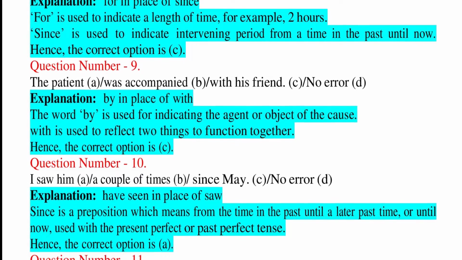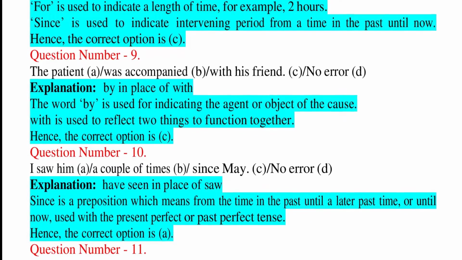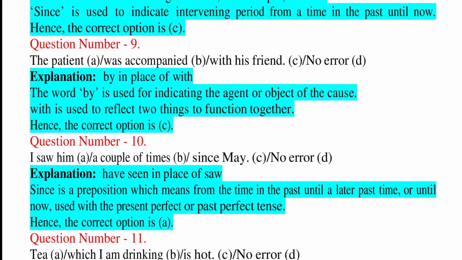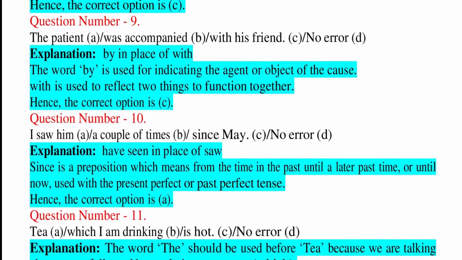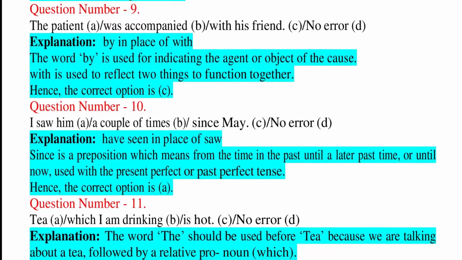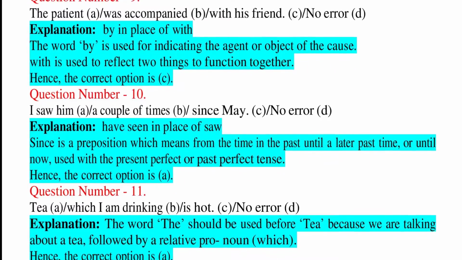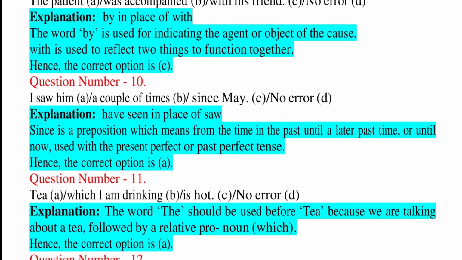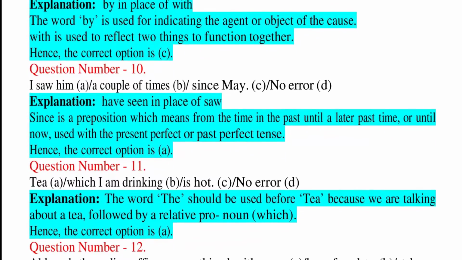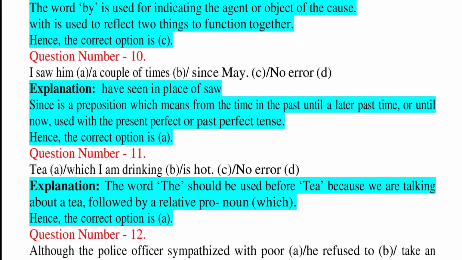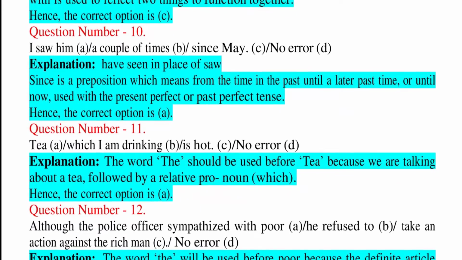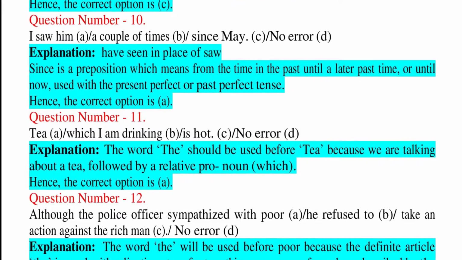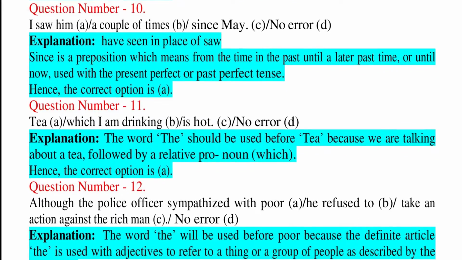Question number 10. I saw him a couple of times since May. C. No error. D. Explanation: have seen in place of saw. Since is a preposition which means from the time in the past until a later past time, or until now, used with the present perfect or past perfect tense. Hence, the correct option is A.